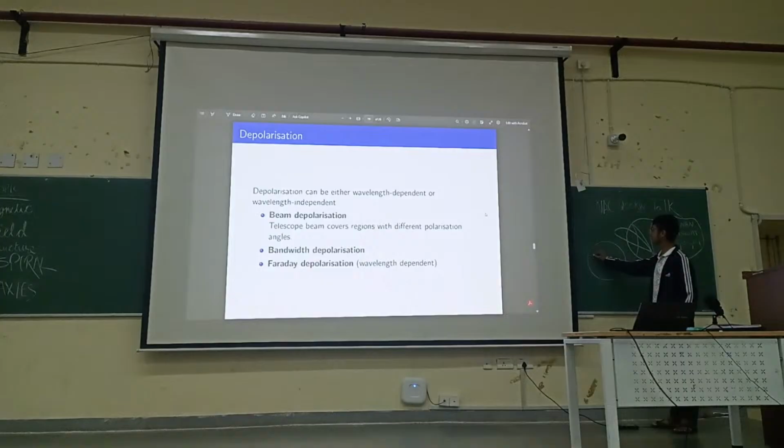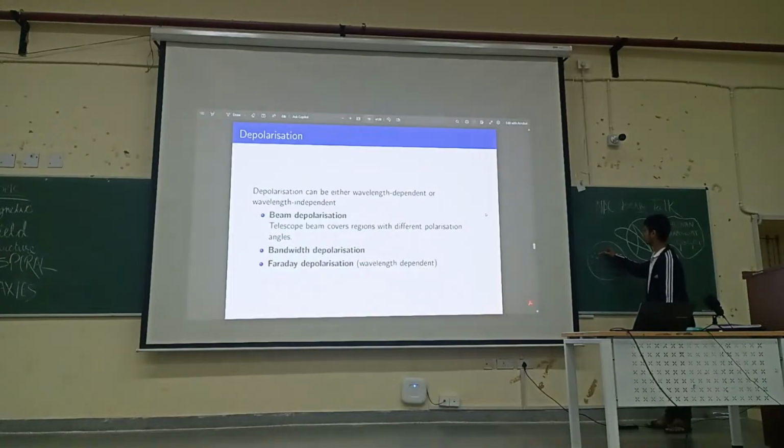If the beam area of the telescope is very large, then we will have a significant amount of beam depolarization. Let's say that polarization angles are somewhat of this sort in these regions. If my beam size is small, I will still observe this linearly polarized light.